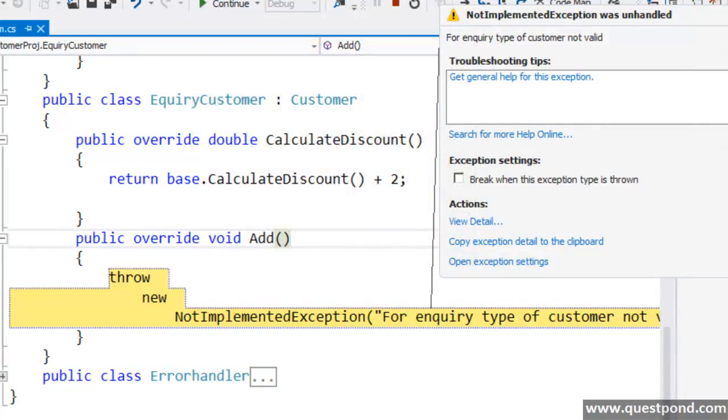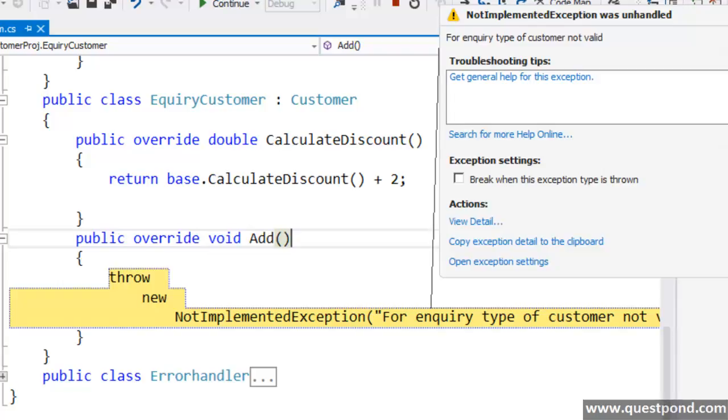In other words, customer is not the actual parent of the inquiry class, because inquiry class is a different entity altogether. Again, I'm repeating this: inquiry customer looks like a customer class, it behaves like a customer class, but it is not of the type customer. The people who do inquiries don't actually make a sale from us. So there is a very slight difference over here, right? Inquiry customer should be treated differently.